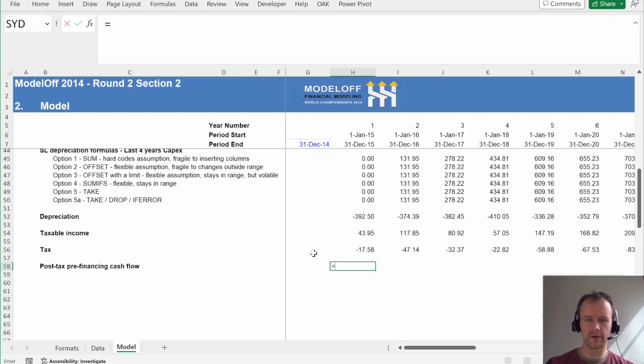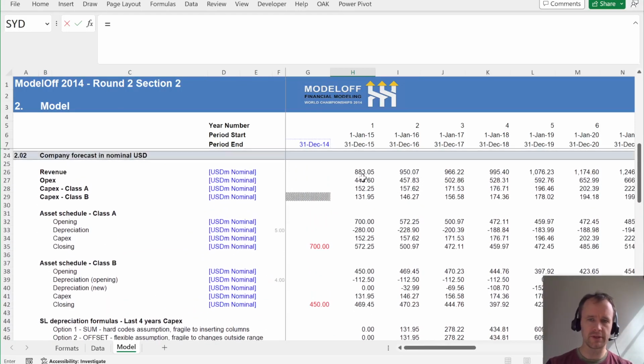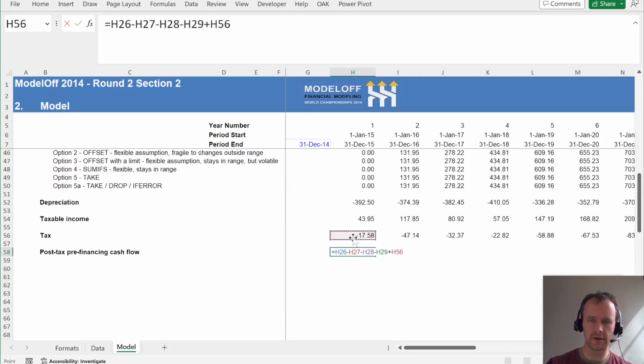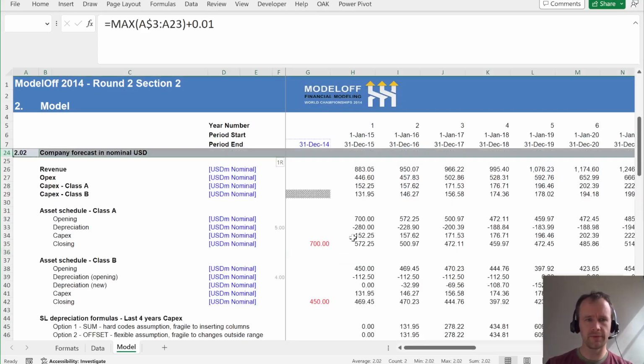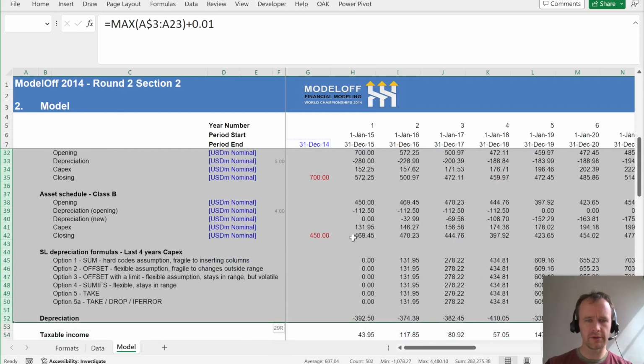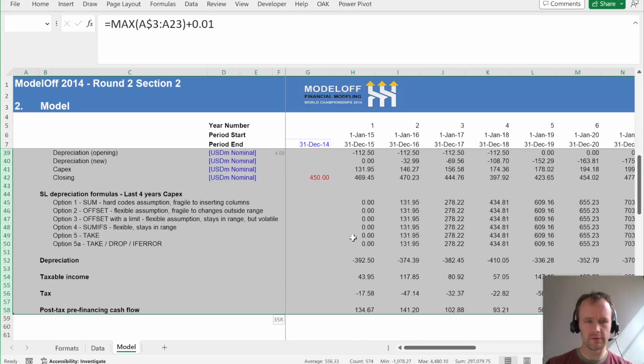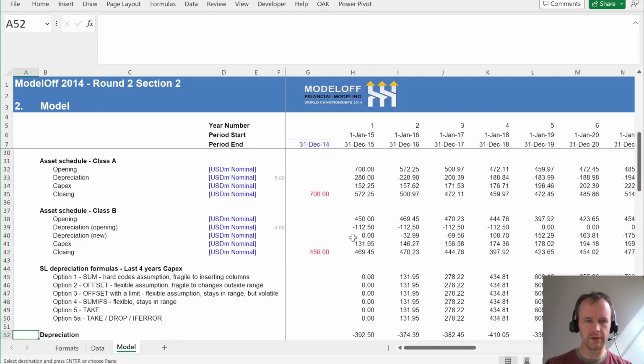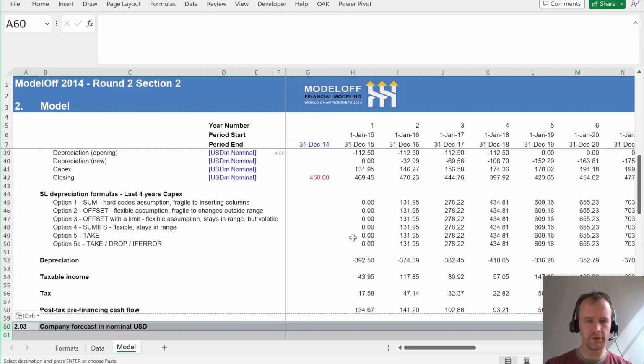So the cash flows here are, again, absent any working capital assumptions. Revenue minus OPEX is your cash flow minus both flavors of CAPEX and minus tax, but with a plus sign because I've calculated tax with a minus sign on it. So that's my post-tax pre-financing cash flow. Now I'm going to take all of this and very quickly produce the nominal euro forecast.